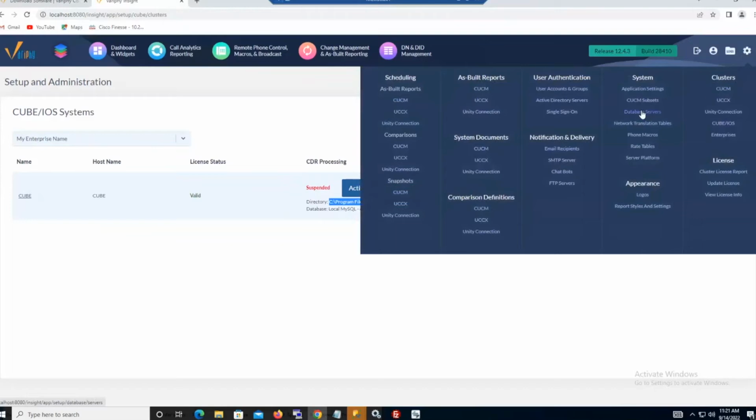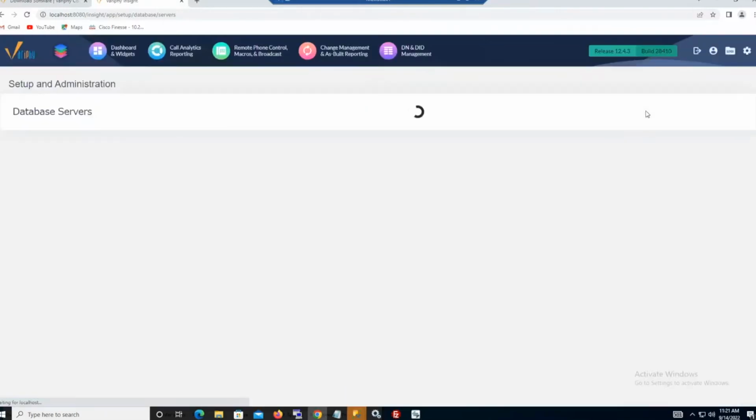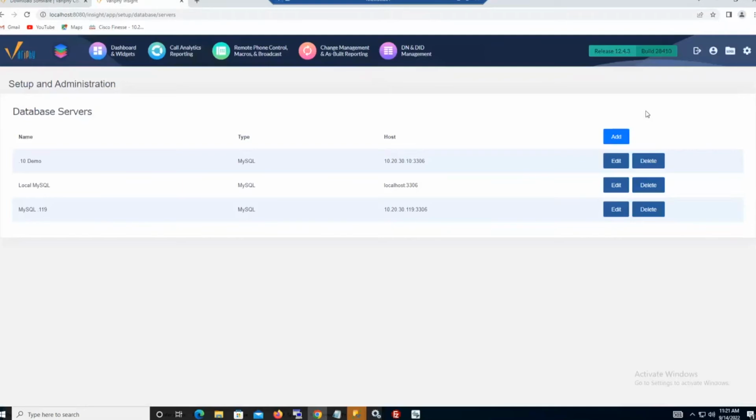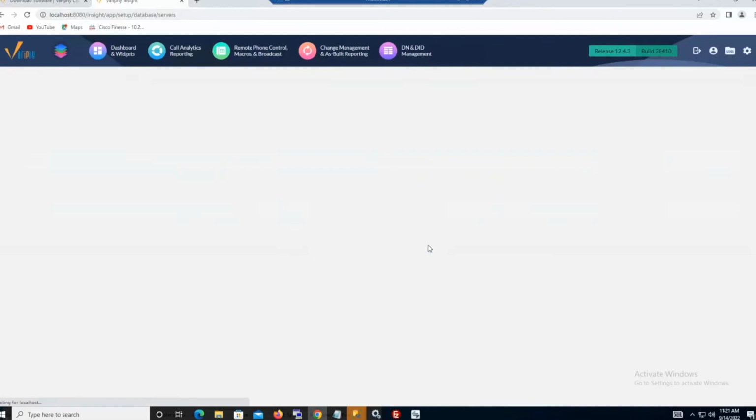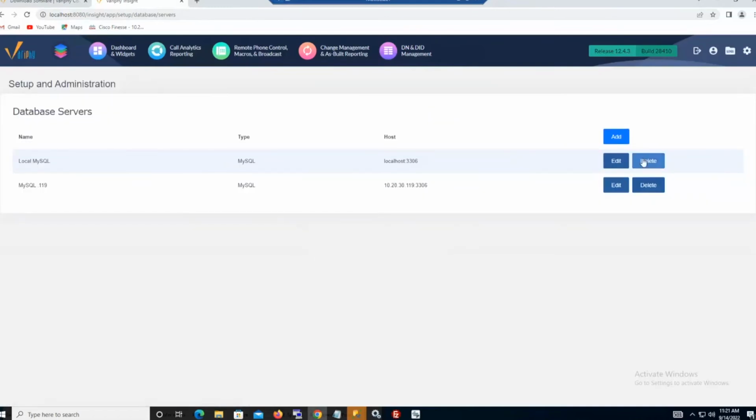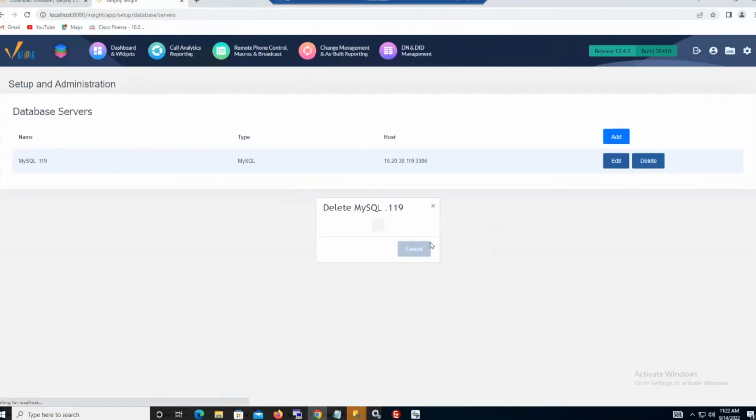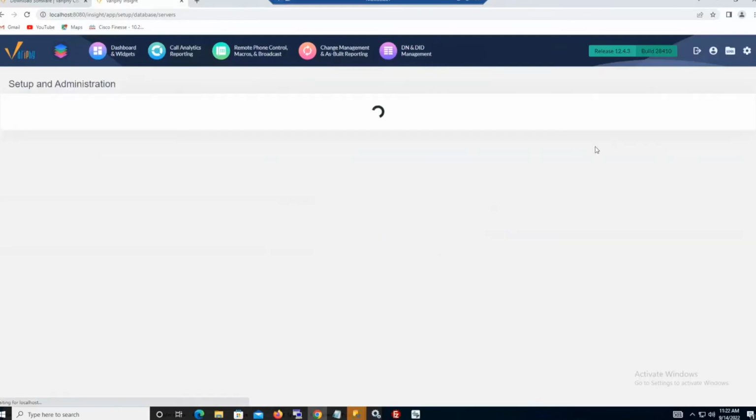So next where I want to go will be the database servers. Coming from a Linux OVA where we have the local MySQL embedded into that OVA, once again, it is not compatible with a migration into a Microsoft SQL Server environment. So what we would need, either on this .201 Windows server or if there's an existing Microsoft SQL Server that we can point to, we'll need to add it in here. The other night, I actually did load a Microsoft SQL Express 2019 version onto this Windows box, and that's what we're going to use. So I'm just deleting my MySQL database definitions here that came over with that configuration database, and then we're going to add a brand new one.